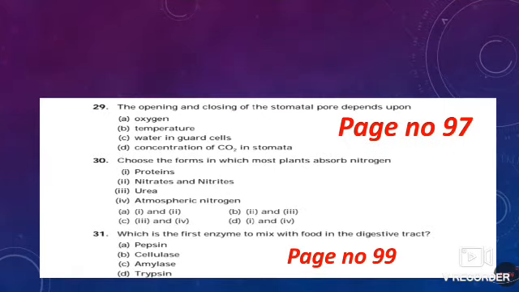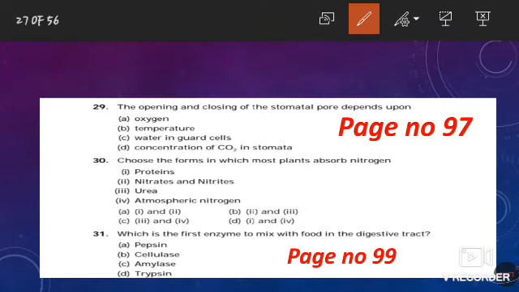Now the next question: opening and closing of stomatal pore depends upon? This question is framed from page number 97 in your NCERT book, and these lines are written as such: the opening and closing of the pore is a function of guard cells, and guard cells swell when water flows into them, causing the stomatal pore to open. Similarly, the pore closes if the guard cells shrink. So the opening and closing of stomatal pore depends upon water in guard cells.